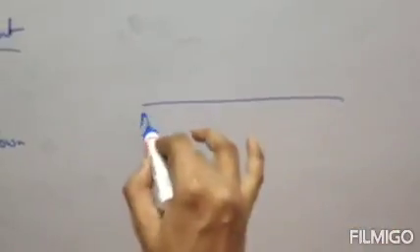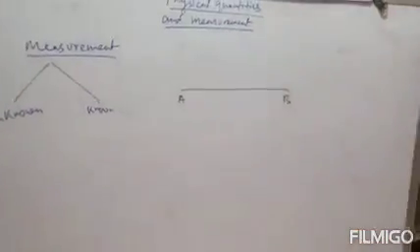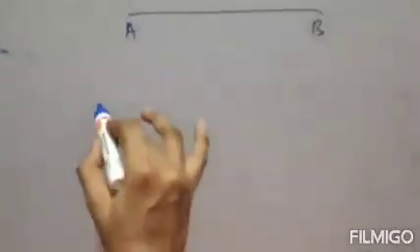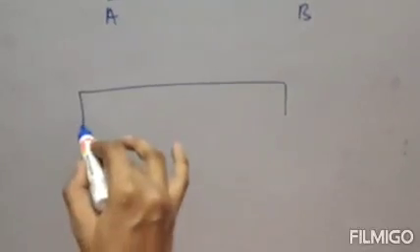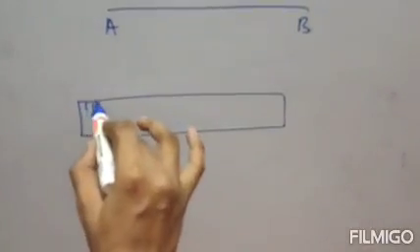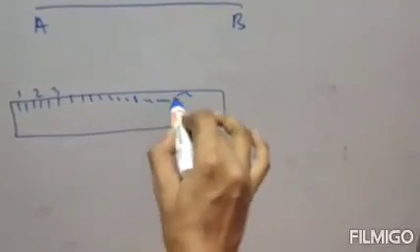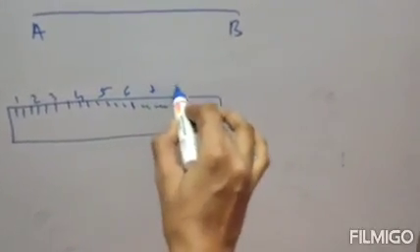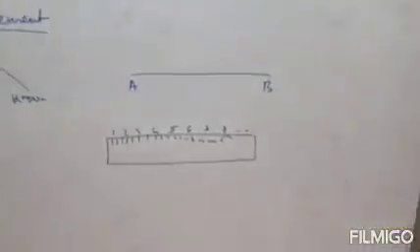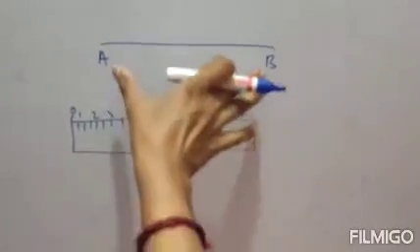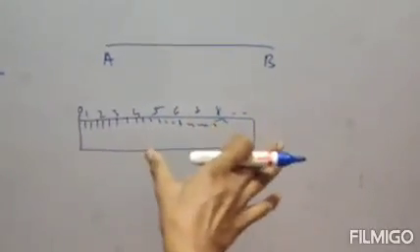And we have to compare between these two quantities to find the exact value of the measurement. Suppose you have a thread. This is a thread AB, and you don't know the measurement of this thread. So what will you do to measure the thread? You will take a scale or a ruler. The ruler looks like this, and these are the measurements, that is 1, 2, 3, 4, 5, 6 like this. This is the point 0. So you will place the ruler over here and check the measurement.